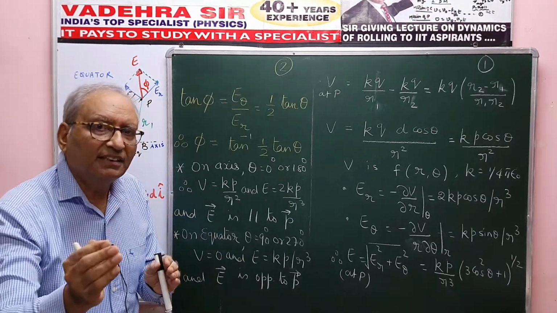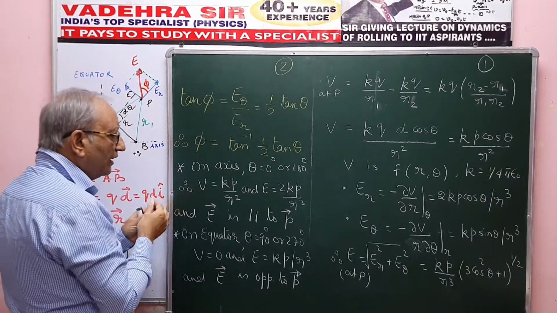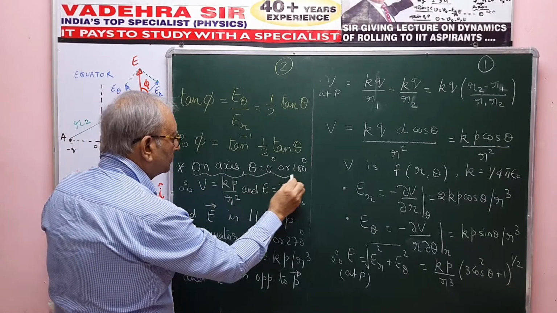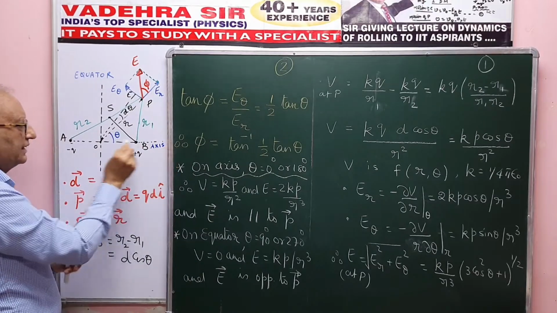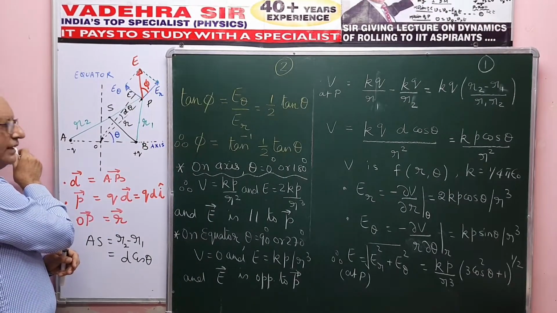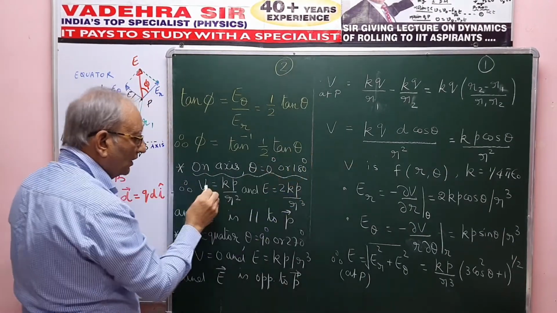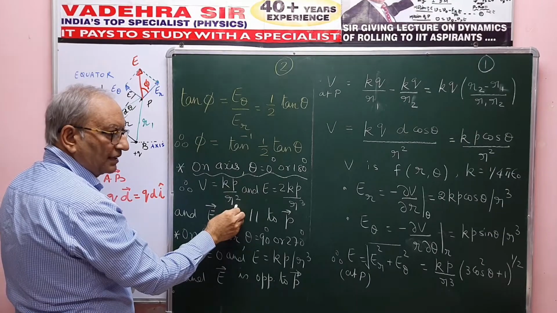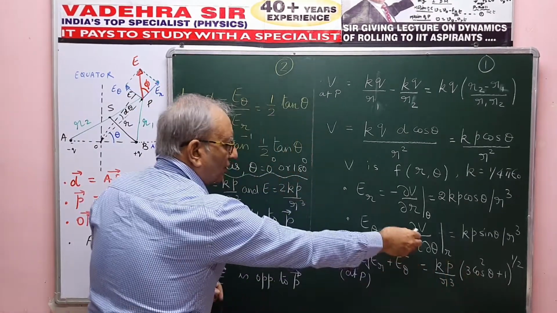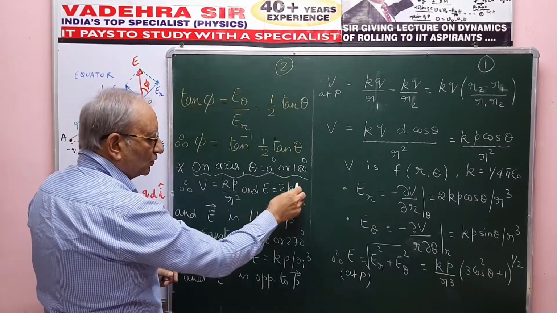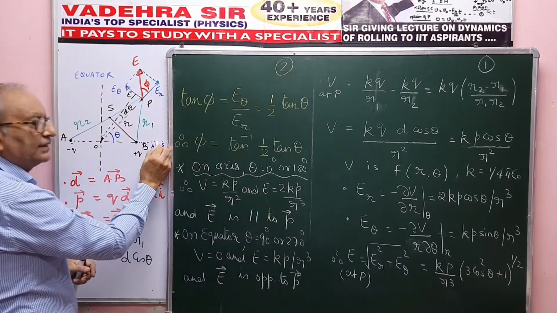If the point is on the axis, if the point is on the equator, let's go one by one. So if I take on the axis, theta can be 0 when the point is here, or theta can be 180 if the point is to the left of A, 0 degree or 180 degree. I just put the values. So V can be Kp by r squared and E would be 2Kp by r cube. I put the value theta 180 degrees here, same thing, I get 2Kp by r cube. So expression for potential and intensity at a point on the axis.